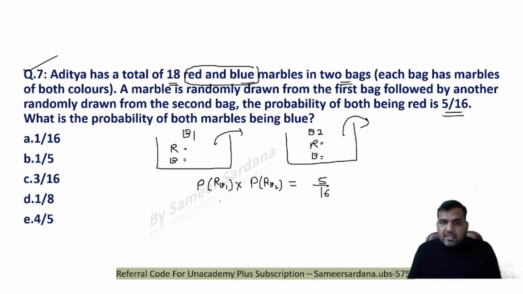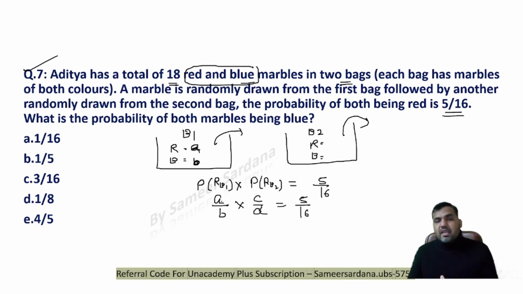So we know that there is one fraction. Let's say the probability of drawing a red ball from box 1 is a upon b, and the probability of drawing a red ball from box 2 is c upon d. And this product is given to me as 5 by 16. We don't need to assume the actual numbers, that will make it complex. Now we know that a, b, c and d, all these values are integers, right?